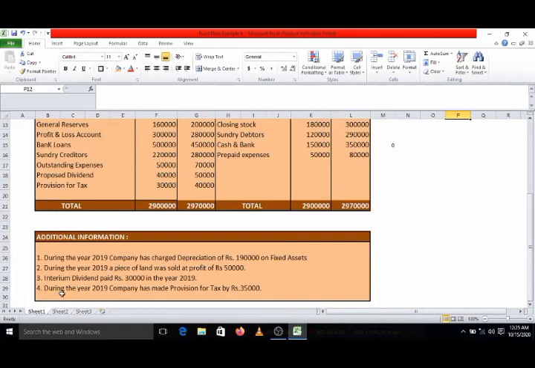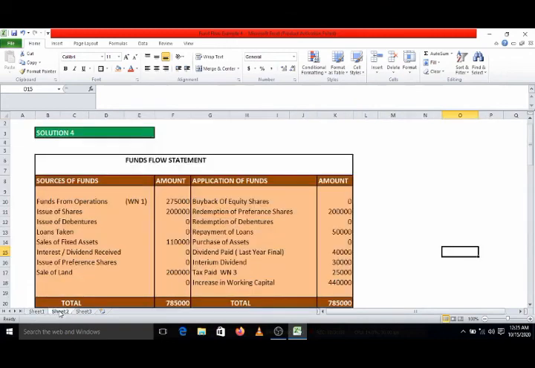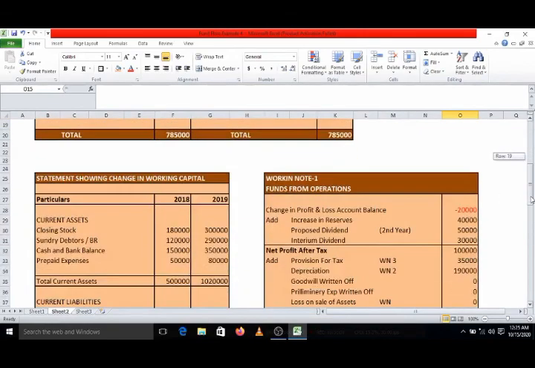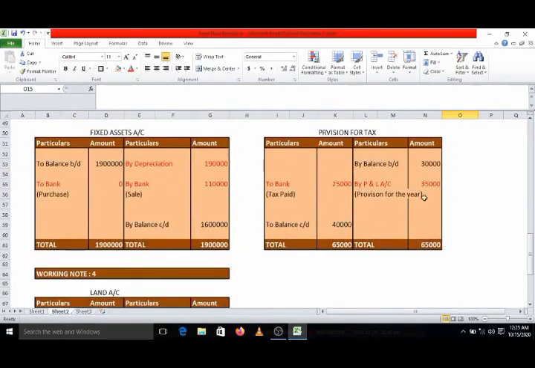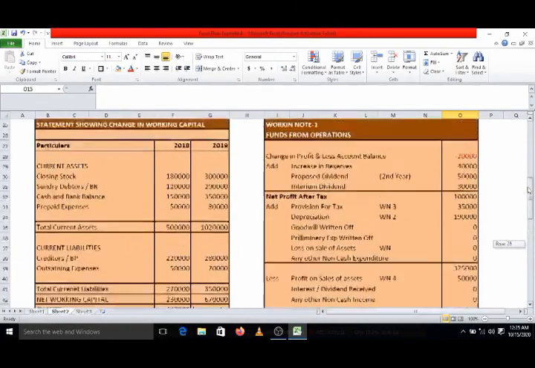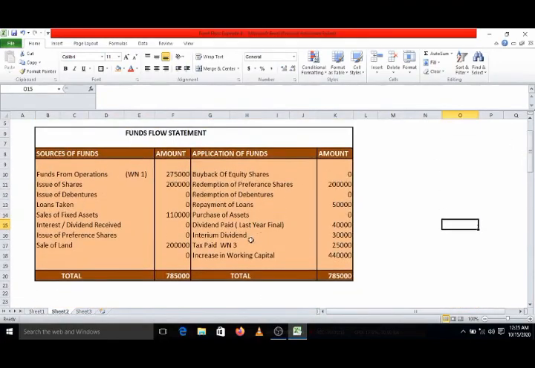And lastly, during the year the company has made the provision for tax of rupees 35,000, which we have considered in our working note number 3, provision for tax, where we have got the missing amount, payment of tax of 25,000, which we have also already considered. Working note number 3, tax paid 25,000. Everything is over. You can check out our fund flow statement is tallied at rupees 7,50,000. It means our solution is correct.